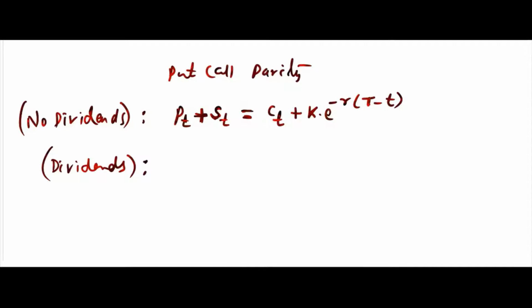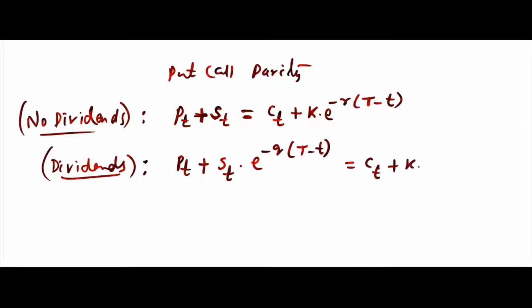The only difference will come in case of dividends: the right hand side will not change, and in the left hand side we will multiply a quantity in the second term, minus Q(T minus t), and you will get Ct plus K e power minus r(T minus t) equals Pt plus St e power minus q(T minus t).